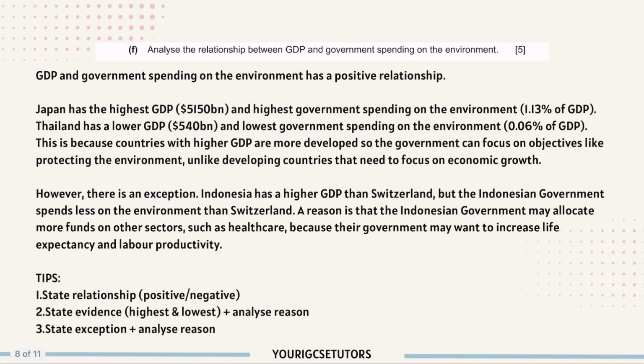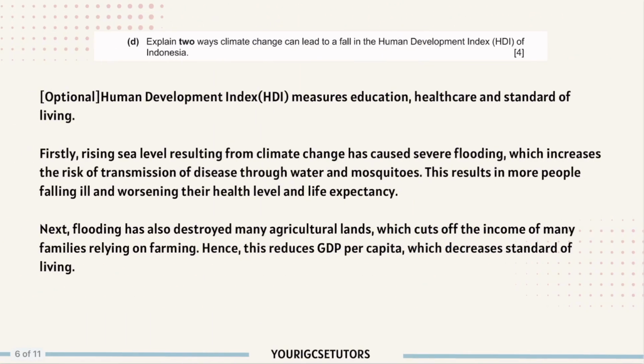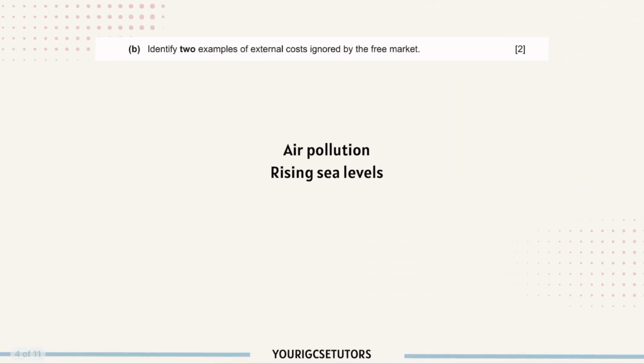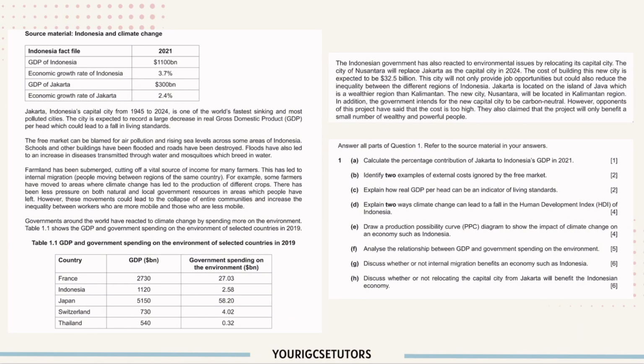Next, question F. Analyze the relationship between GDP and government spending on the environment. So for this question, we need to go back to see the graph. Sorry, we need to go to check this table.